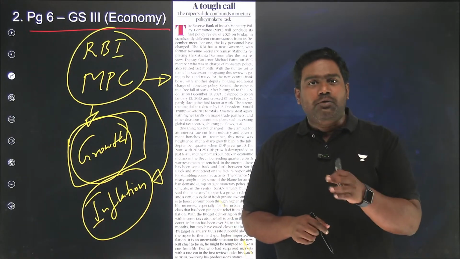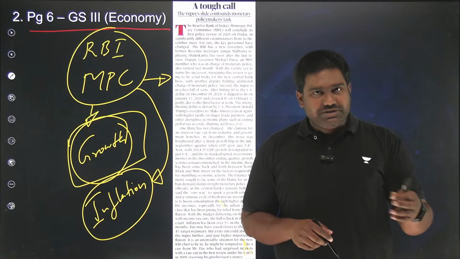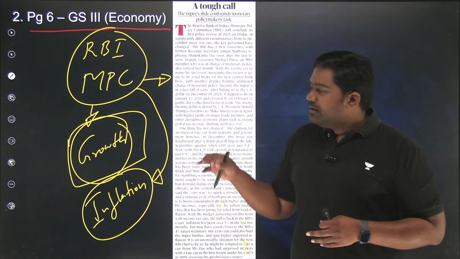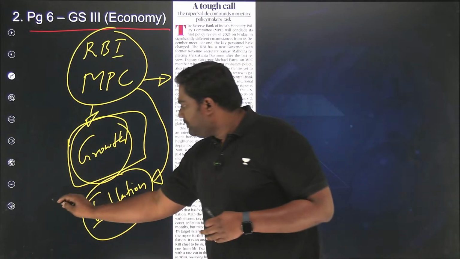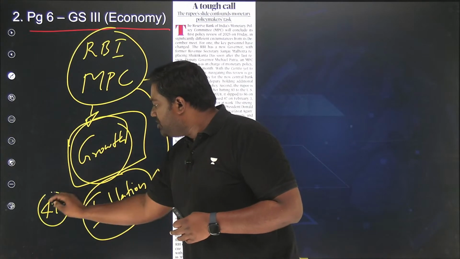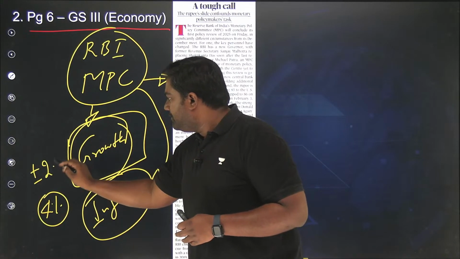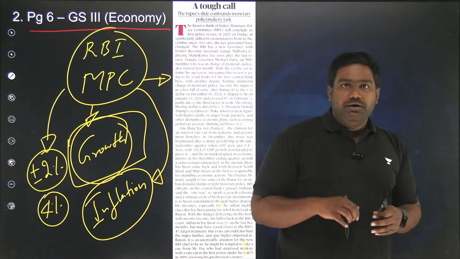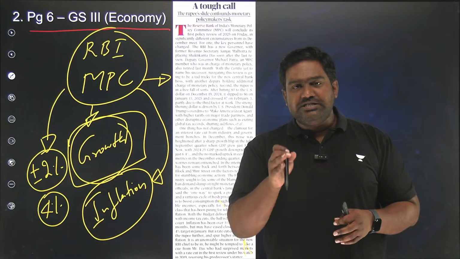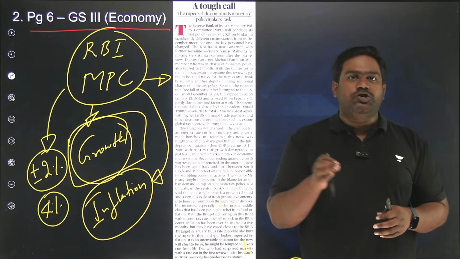Now, if you look at the Monetary Policy Committee, which was set up a few years ago, it has been given an inflation target of 4% with a range of plus or minus 2%. The Monetary Policy Committee has a legal mandate to maintain inflation levels at 4% with a range of plus or minus 2%.